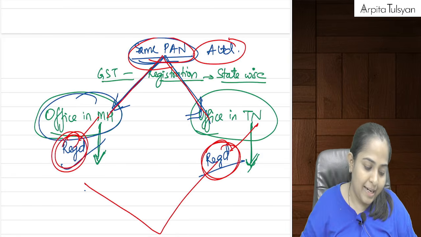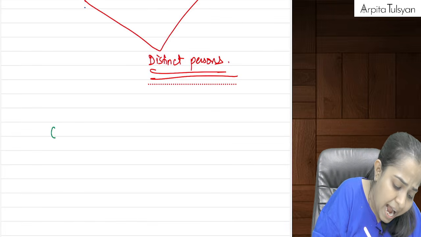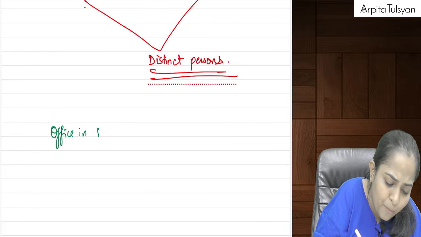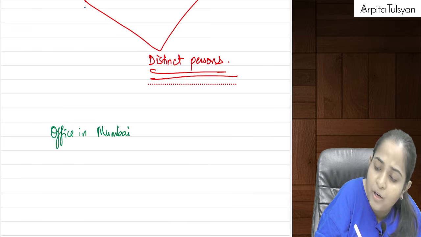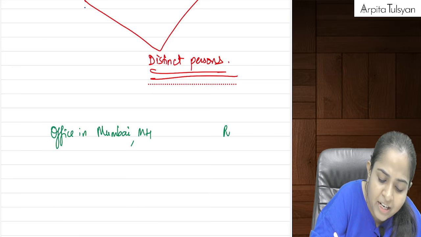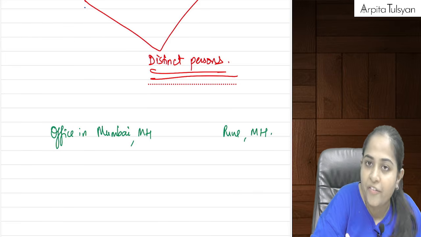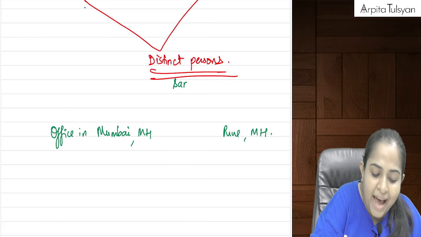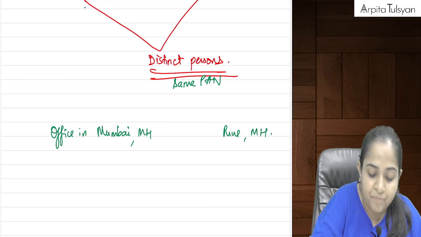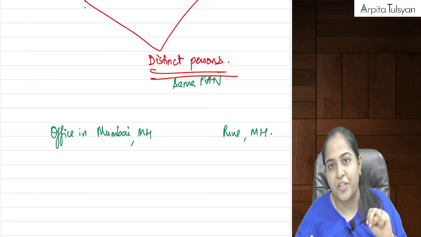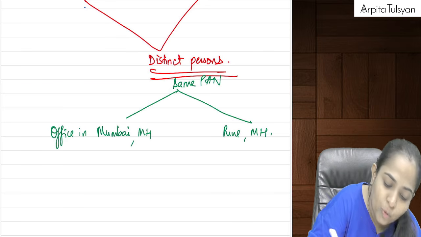Example. Let's say I am having one office in Mumbai, Maharashtra, and I am having another office in Pune, Maharashtra. Now here, this is of Arpita Limited. So the same PAN is there, only one single PAN. Now here I have got two options. Either I can take two different registrations.